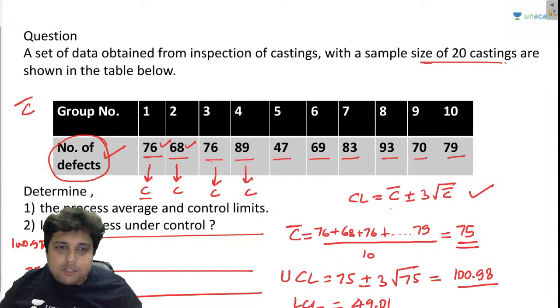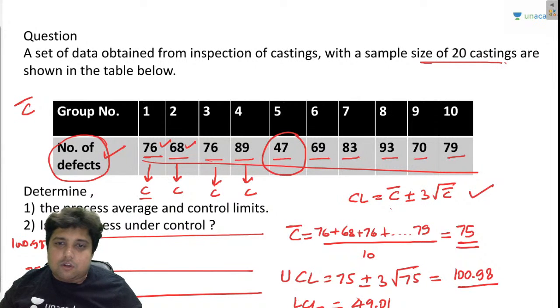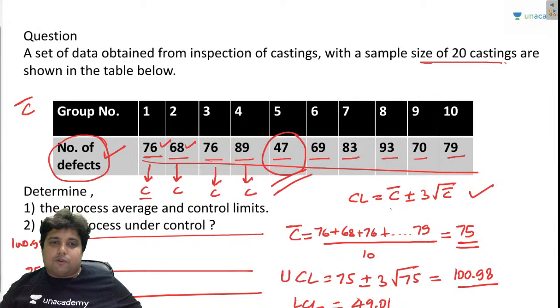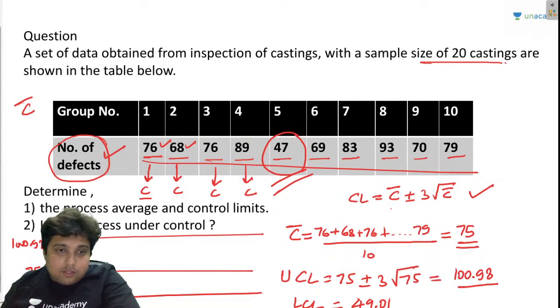If you plot these values, you can see that no value is above 100. But check this out, one value, 47, is below 49.01. So this process is not under control, right? It has been asked in the question, is the process under control?